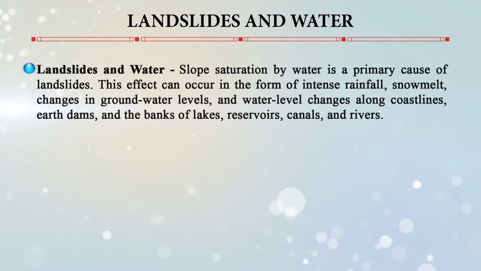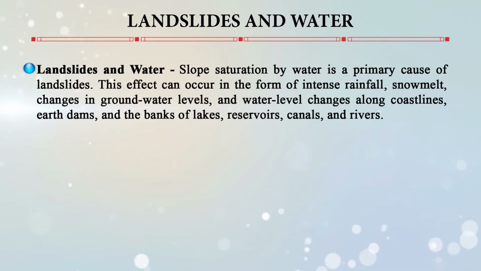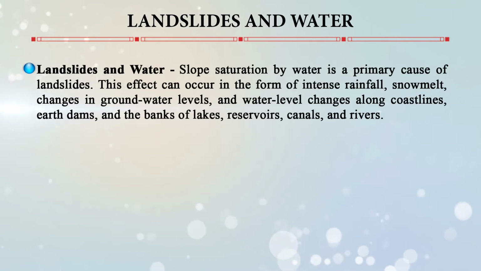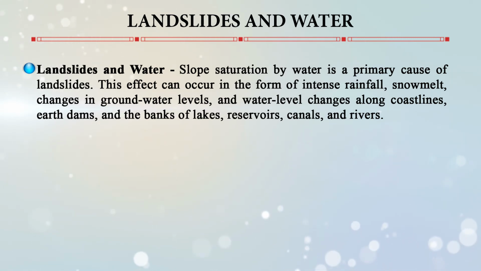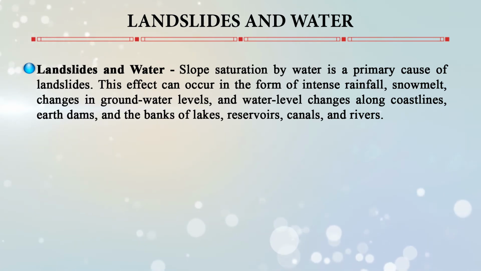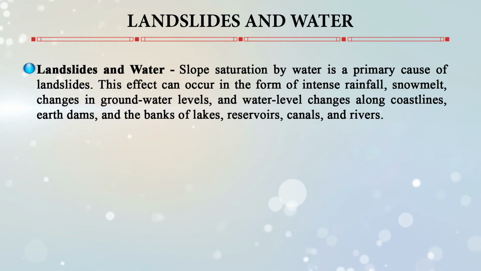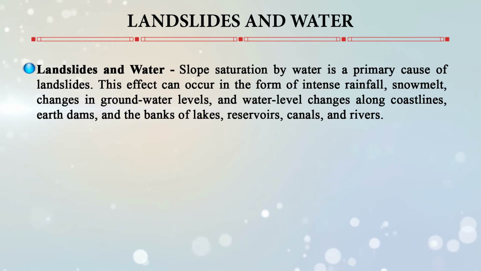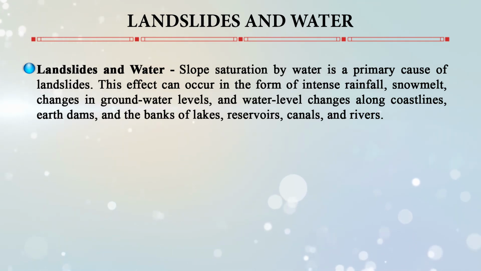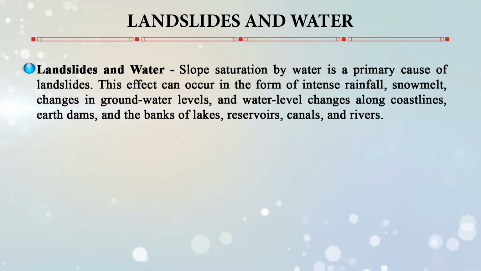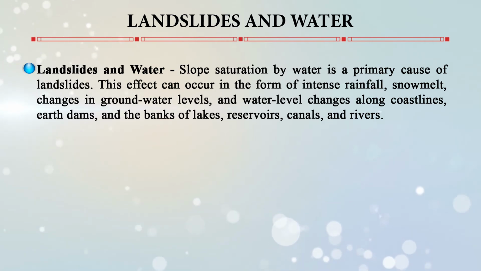Now, there is a relationship between landslide and water. You are clear by now. Slope saturation by water is the primary cause of landslide. This will occur in the form of intense rainfall, snow melt, changes in groundwater level, water level changes along coastline, earth dams, and the banks of lakes, reservoirs, canals, or rivers. That means water and landslides are strongly interlinked.